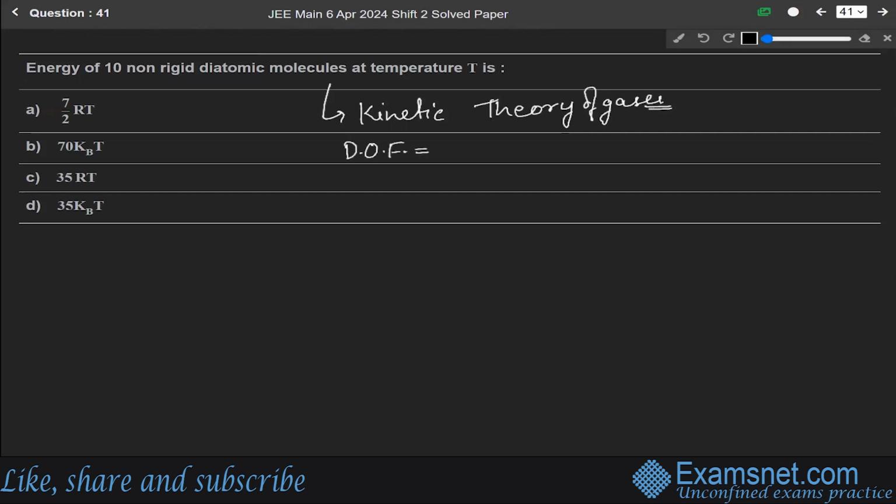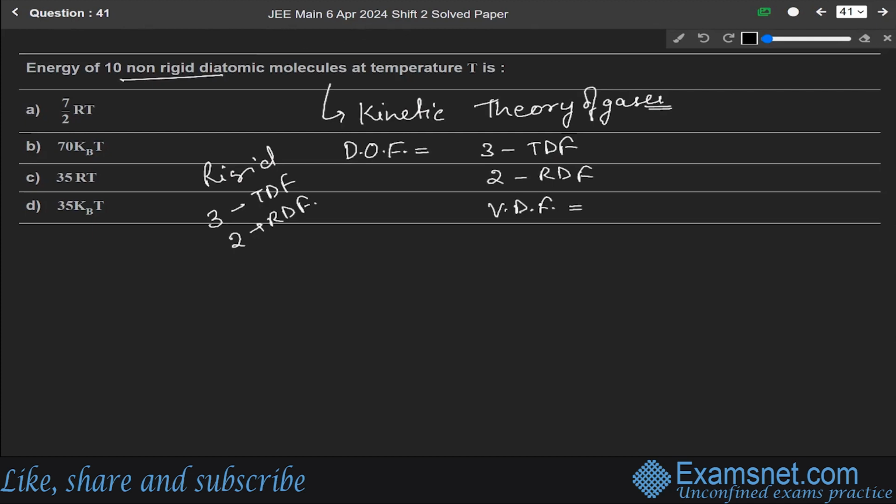For a rigid diatomic molecule, we have 3 translational degrees of freedom and 2 rotational degrees of freedom. But since it is a non-rigid diatomic molecule, we have 3 translational degrees of freedom, 2 rotational degrees of freedom, and additional vibrational degrees of freedom.